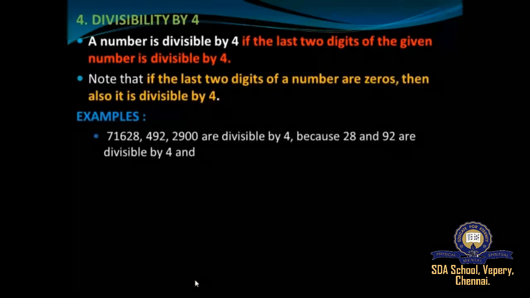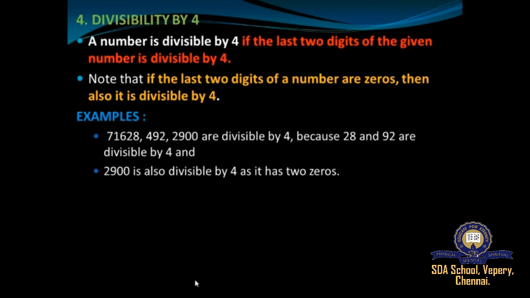Understood, students? So next we'll move on to the divisibility by 4. A number is divisible by 4 if the last two digits of the given number are divisible by 4. And you must also note that if the last two digits of a number are zeros, then also it is divisible by 4. For example, 7162849229000 are divisible by 4.